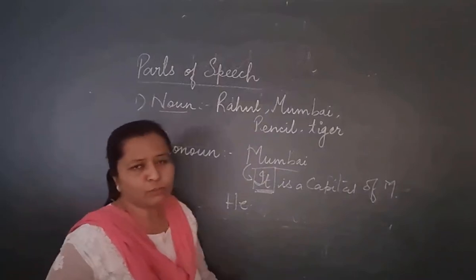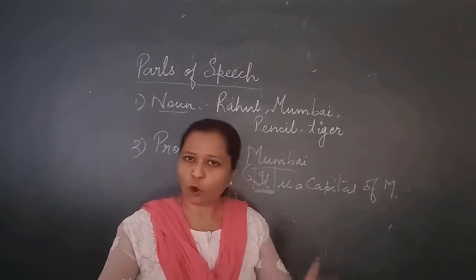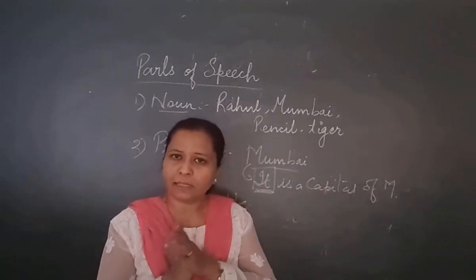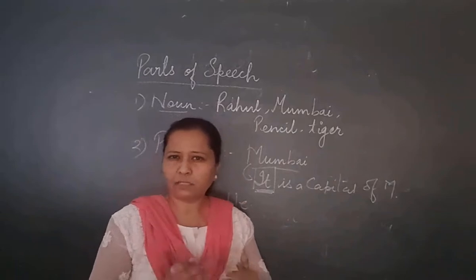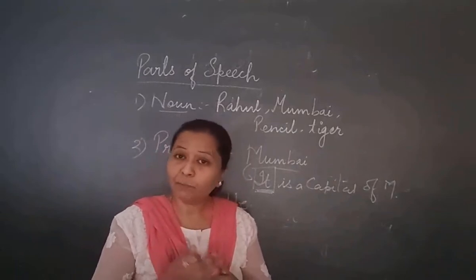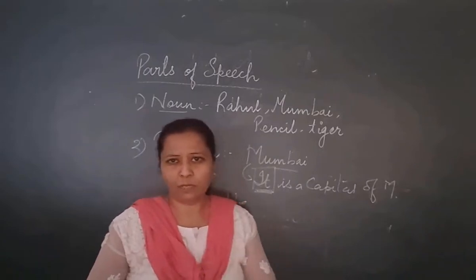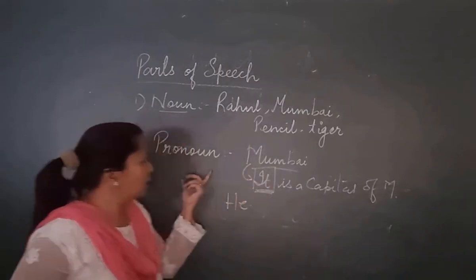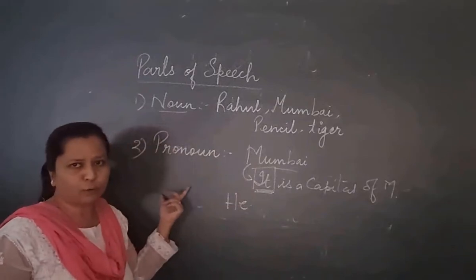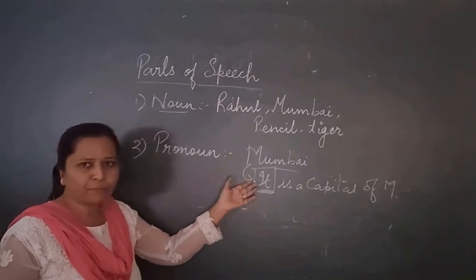So, the word which is used in place of a noun is called a pronoun. It shortens the sentences and at the same time makes them more crispy and more effective, and it becomes easy to converse or to speak. So, this is the second part of speech, that is pronoun. A pronoun is a word which is used in place of a noun.